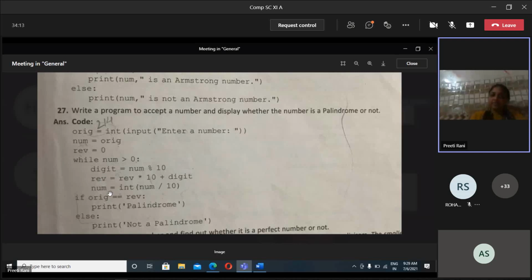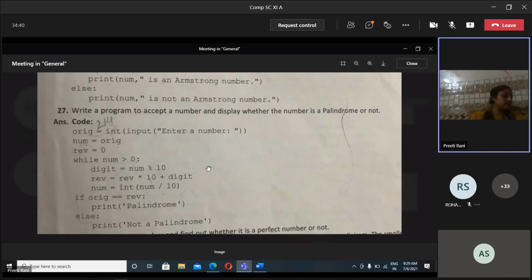And the latest quotient part that comes, again it will check with the 0 if it is greater than 0 or not. If it is greater than 0, then again and again it will calculate that number. Okay, then finally, whenever the number is greater than 0, whenever it becomes equal to that 0, it will come out of that loop. It will come out from that loop, or it will check that number.